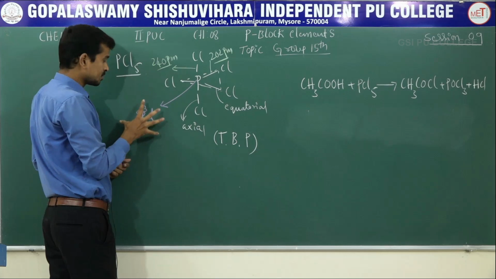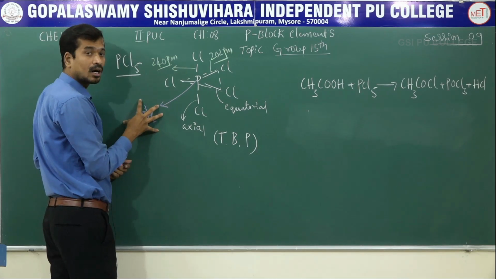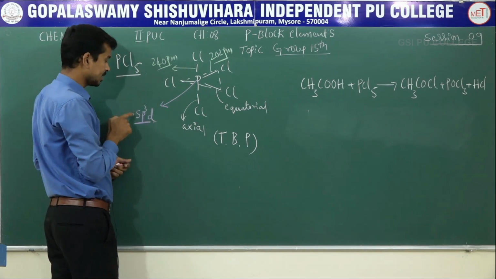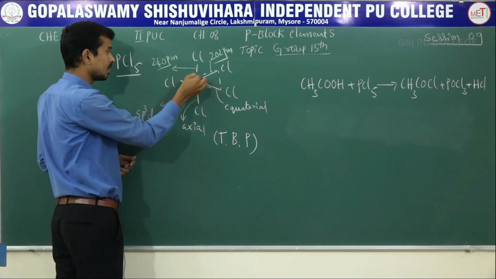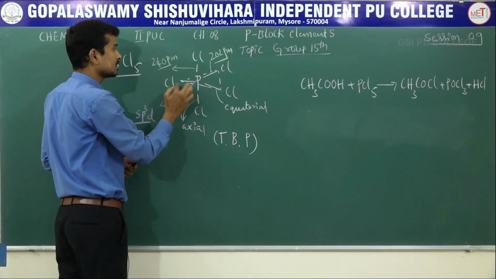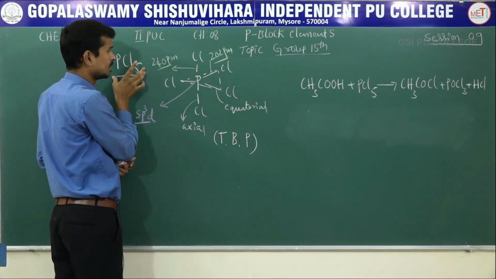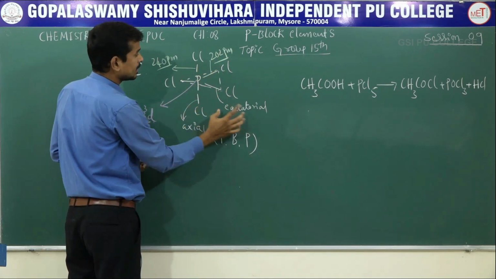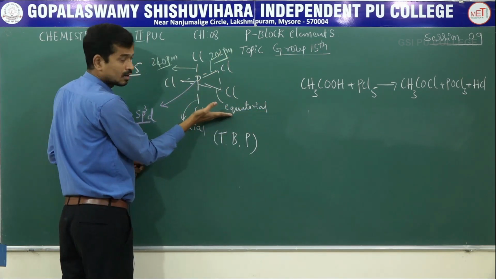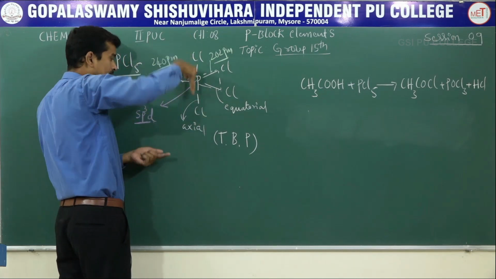You have to study this in your basic chemical bonding. What is meant by hybridization? One s orbital, three p orbitals and one d orbital give sp3d hybridization of phosphorus in phosphorus pentachloride. These Cl are called equatorial positions and these are axial.